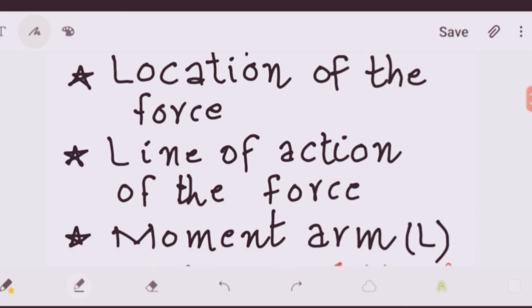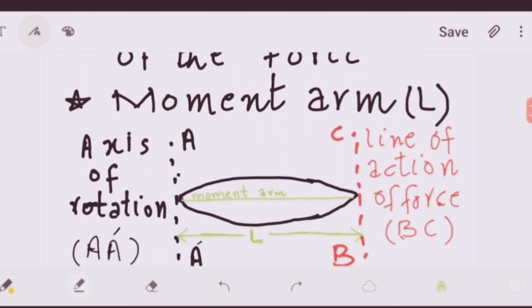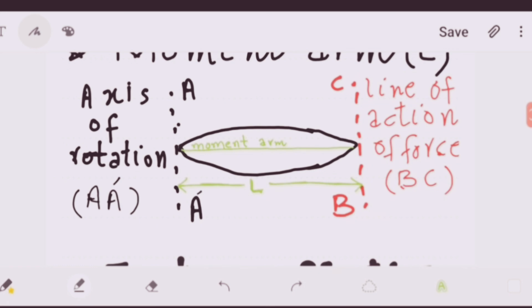Next important point is line of action of the force. The line along which the force acts is called the line of action of the force. As shown in the figure, the line BC is indicating the line of action of the force, the line along which the force is applied in order to produce torque in the body.